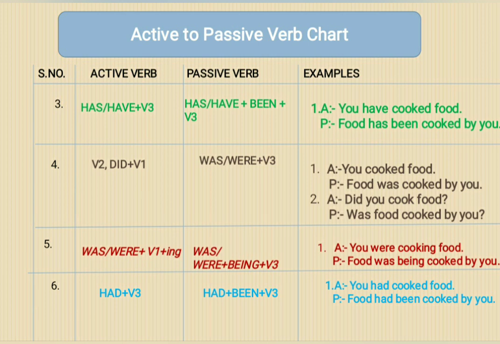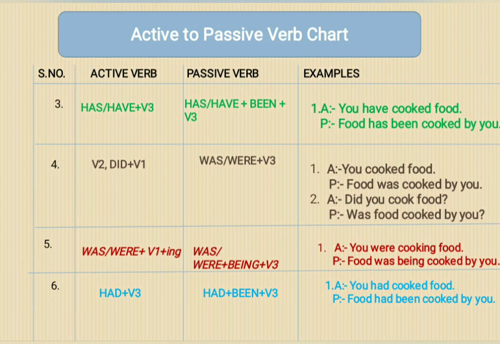Now let's see fifth verb syntax. If in active voice you have was or were plus V1 ing, in passive voice it will become was or were plus being plus V3. And here being we have used to represent continuous tense. Let's watch the examples.